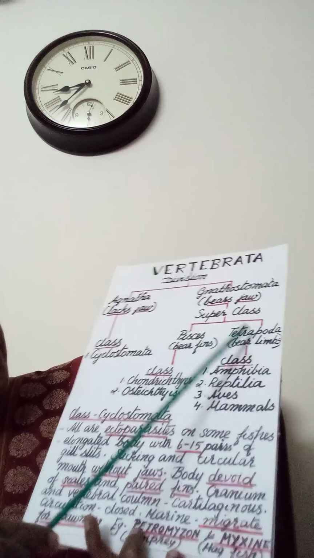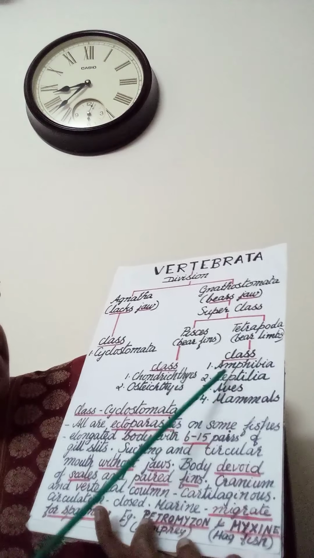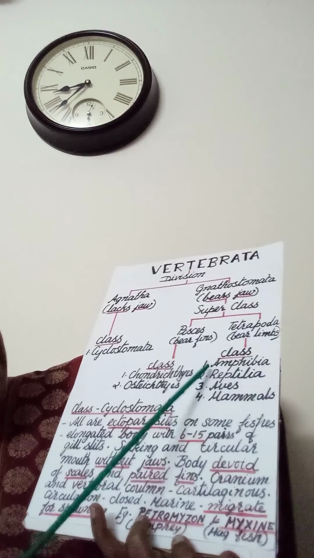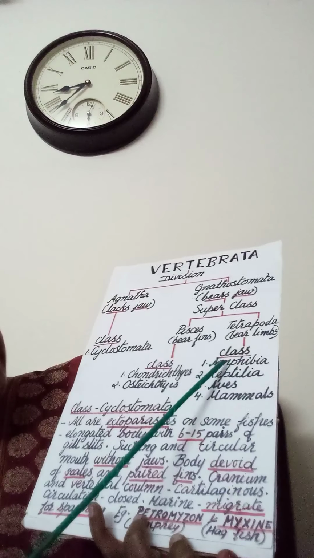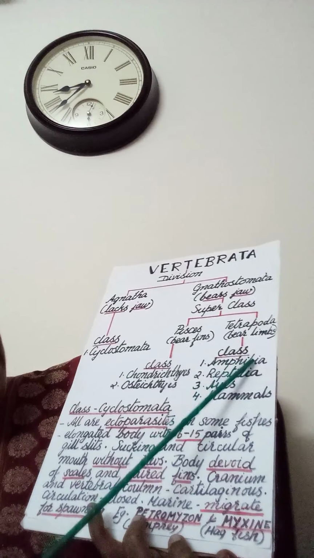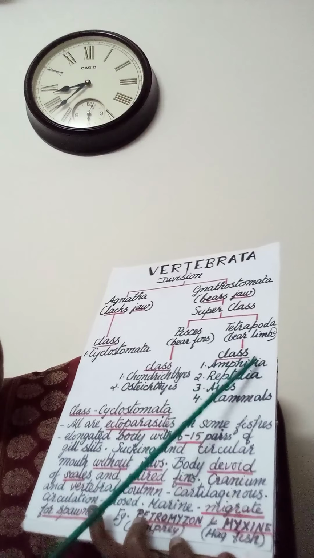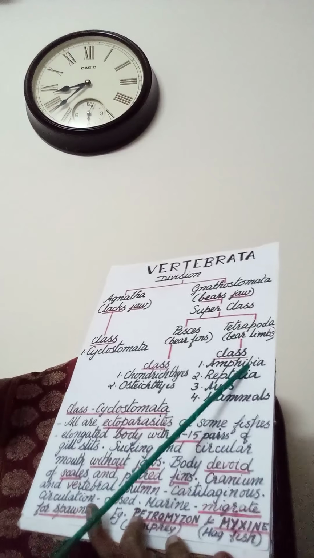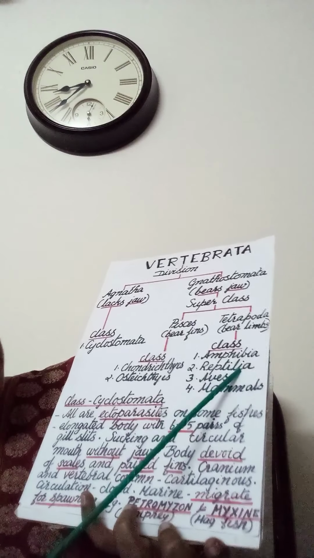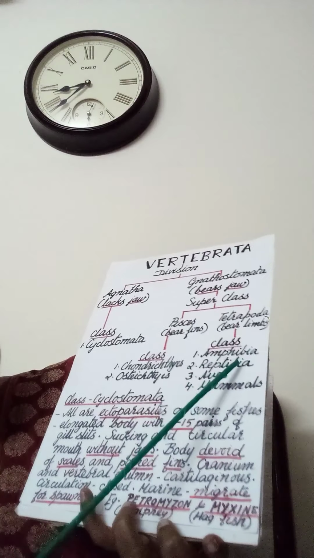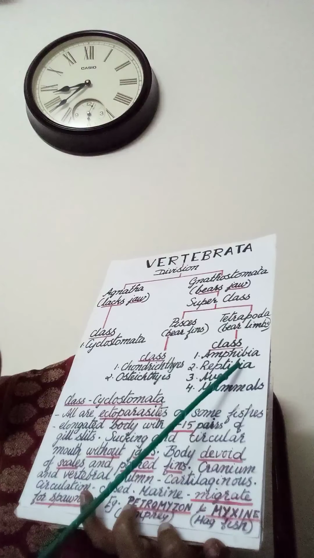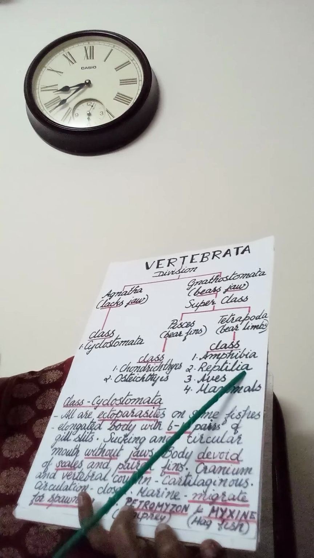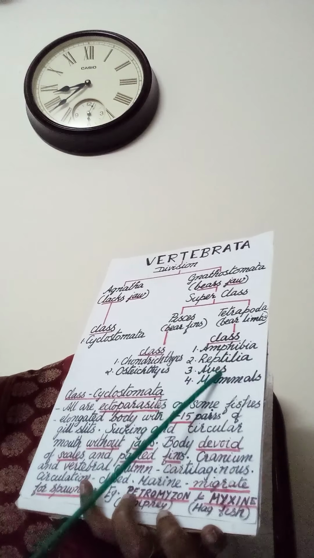Under Tetrapoda, the classes are amphibia, reptilia, aves and mammals. Amphibia meaning they live on land and in water. Amphi, both, bio, life, in water and on land. Example, frog. Then next, reptilia. It's from reptum. Reptum meaning crawling or creeping animals. Example, lizard, snake, etc. Then aves, birds.